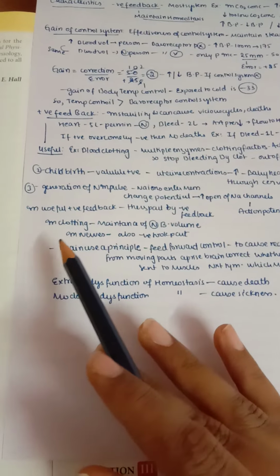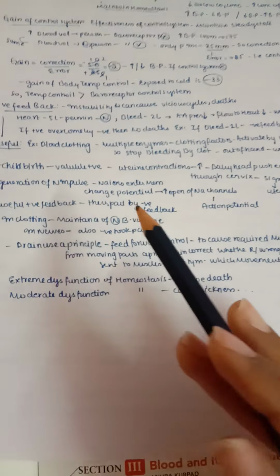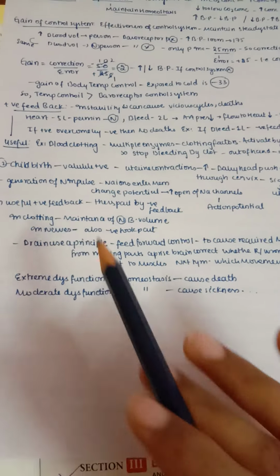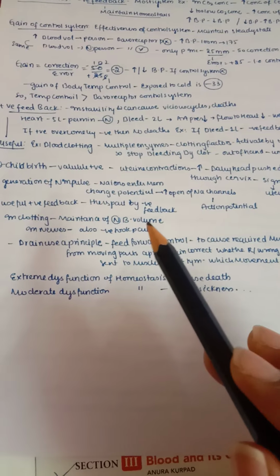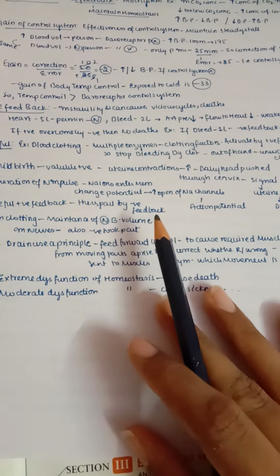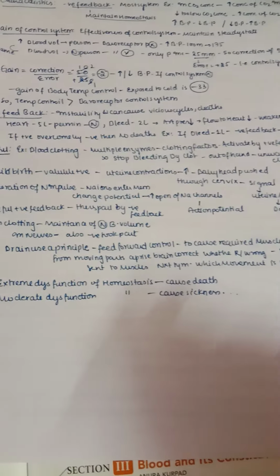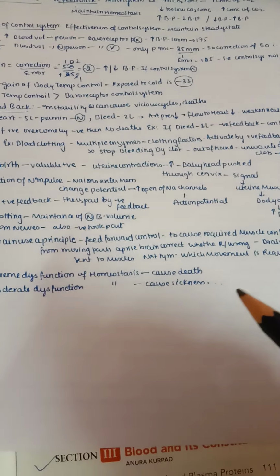So next, coming to the generation of nerve impulse. In generation of nerve impulse also, we know about sodium, potassium, ATPase, all those we'll read further. Actually what happens is whenever we give a stimulus, sodium enters into the membrane, so it changes the potential. First the potential will be in resting membrane potential. In resting membrane potential, always remember inside the cell will be negative and outside it will be positive,